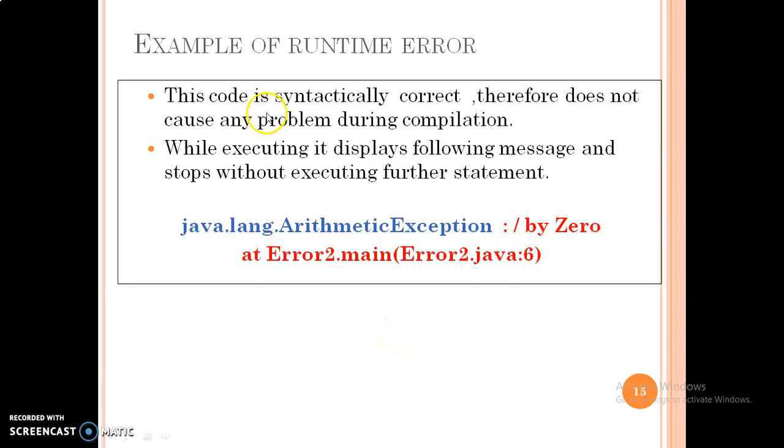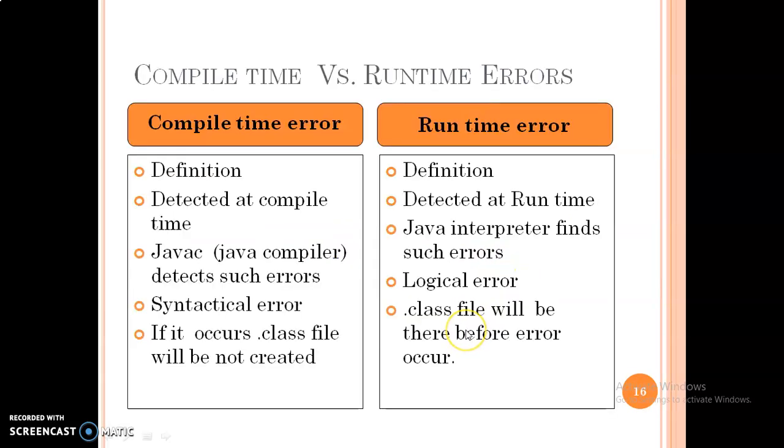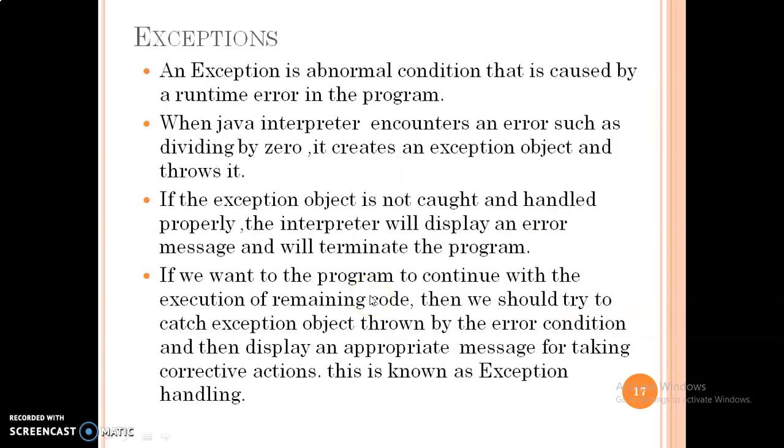This code is syntactically correct, therefore it does not cause any problem during compilation. But it will still generate an error, that is arithmetic exception, divide by 0 is not allowed. Okay, so this is the difference that you all are aware of.